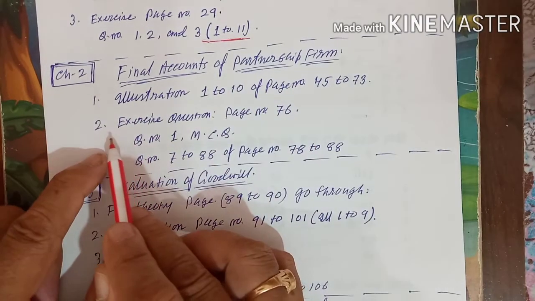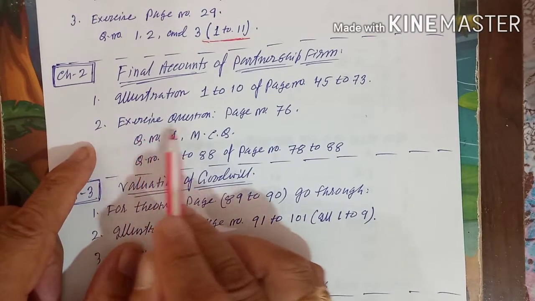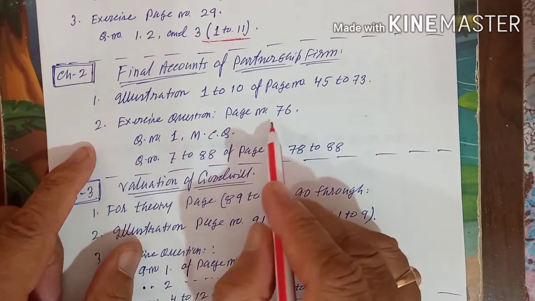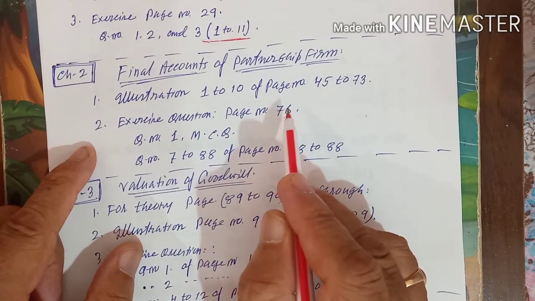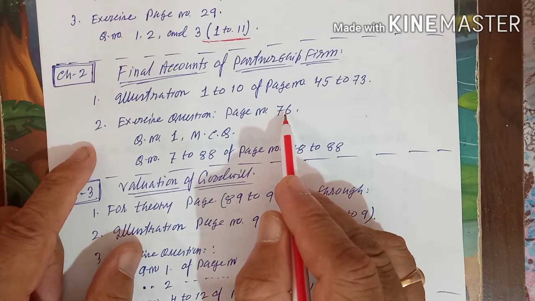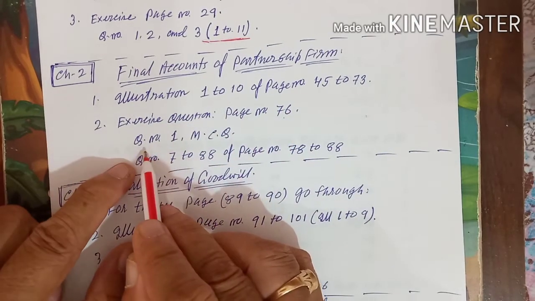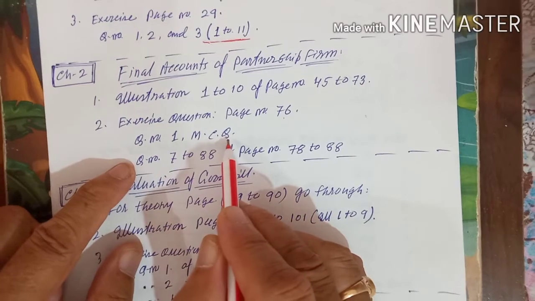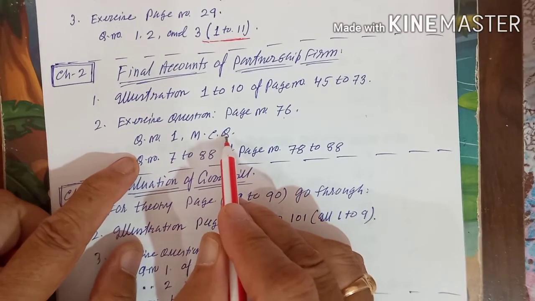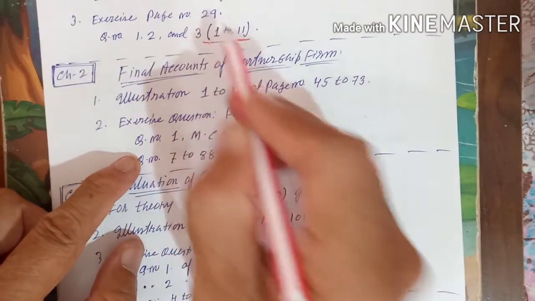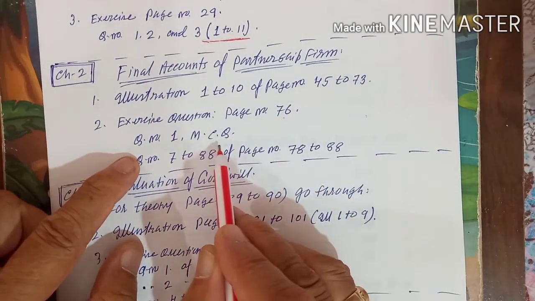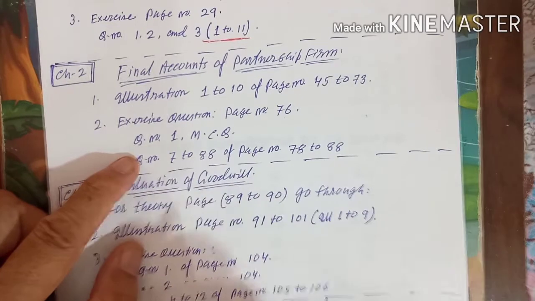Then you come to the second one, that is exercise questions of page number 76. According to your textbook, you open page number 76, and there you will find question number 1, which is MCQ. All these MCQ questions are given on page number 76. The answers of the MCQs are given at the back.